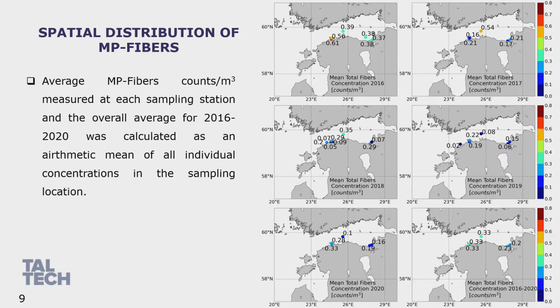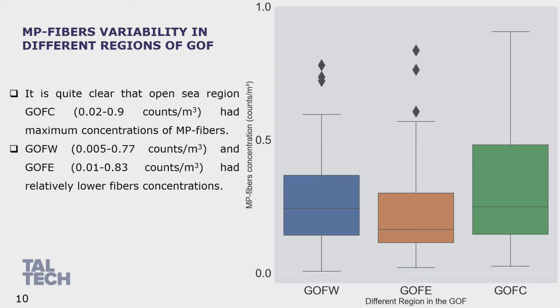Now we did the same spatial distribution, but this time for microplastic fibers, and the explanations remain the same, but here we calculated the mean for the MP fibers. The question is how it varies across the 3 different regions. What we found was more fibers in the central part of the Gulf of Finland, which was station 14, the offshore station. We found more fibers there in comparison to the coastal stations, which are Gulf of Finland West and Gulf of Finland East.